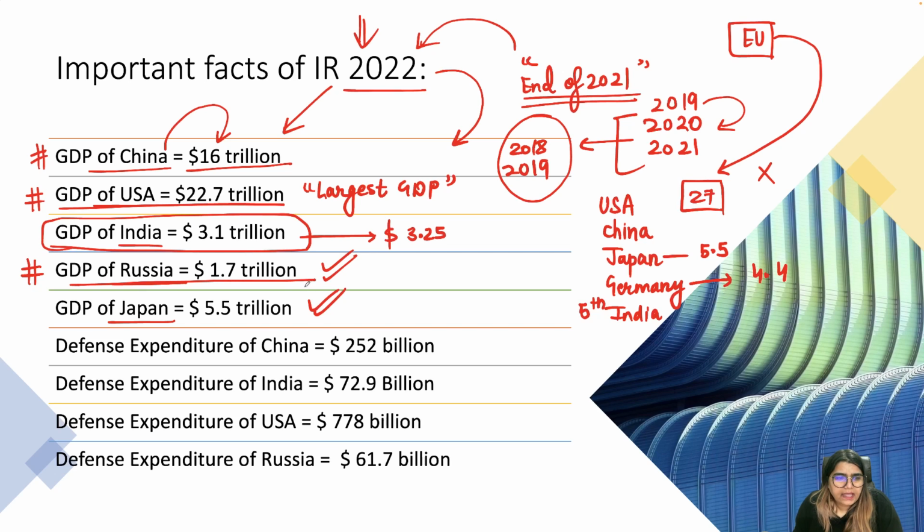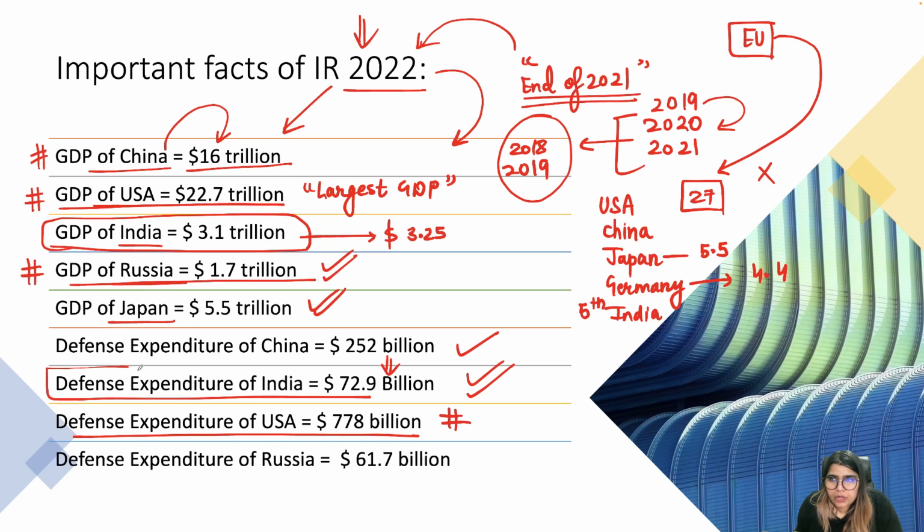Okay. And then let's talk about the defense expenditure, by the way. The highest defense expenditure is by the US. The US spent last year $778 billion in defense only, whereas China spent last year $252 billion. In case of India, the expenditure in the defense sector was $72.9 billion.